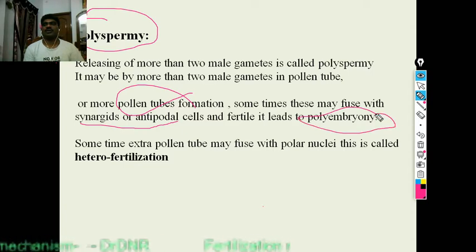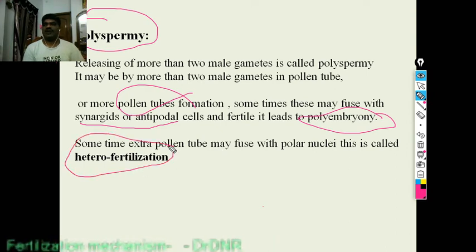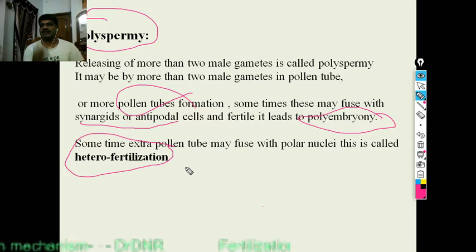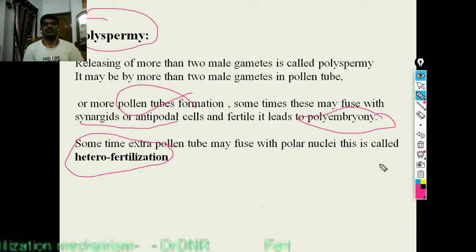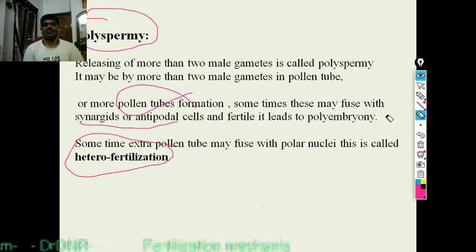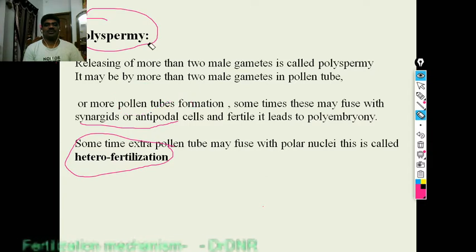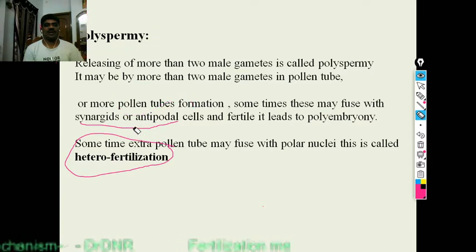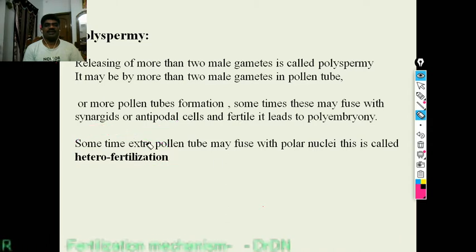This leads to polyembryony, adventive polyembryony. And then sometimes an extra pollen tube may fuse with the polar nuclei. This is called heterofertilization. One male gamete fusing with the egg cell is common. Sometimes the extra male gamete may fuse with the polar nuclei, secondary nucleus or central cell. By that it forms the heterofertilization. Two different fertilization processes will happen. That is heterofertilization.